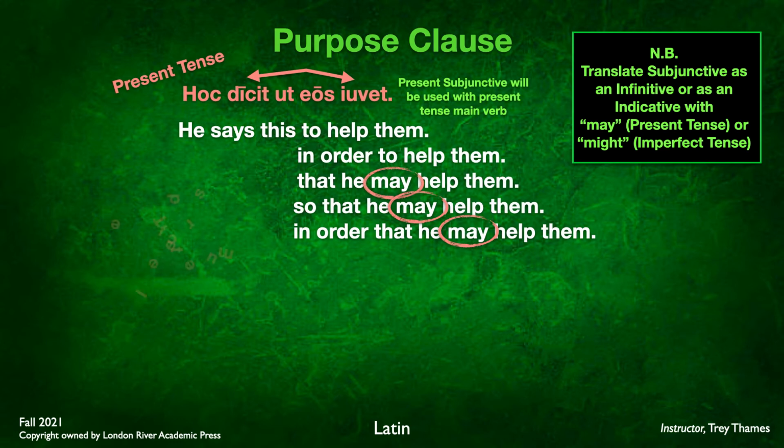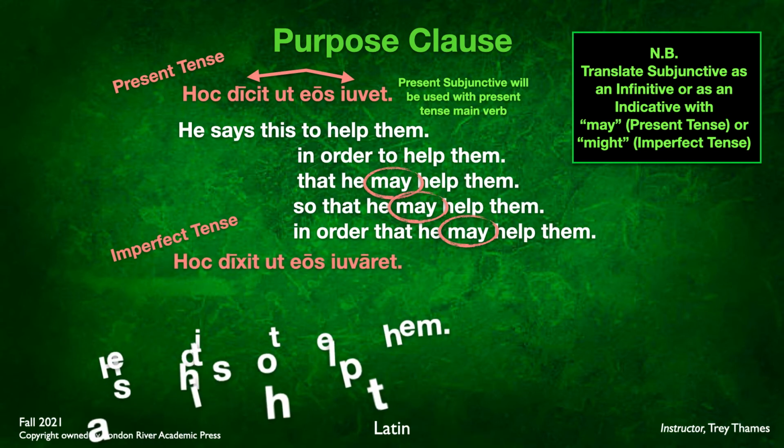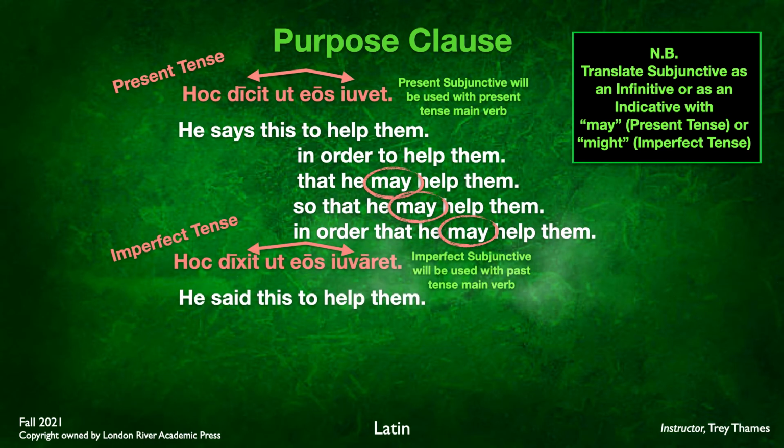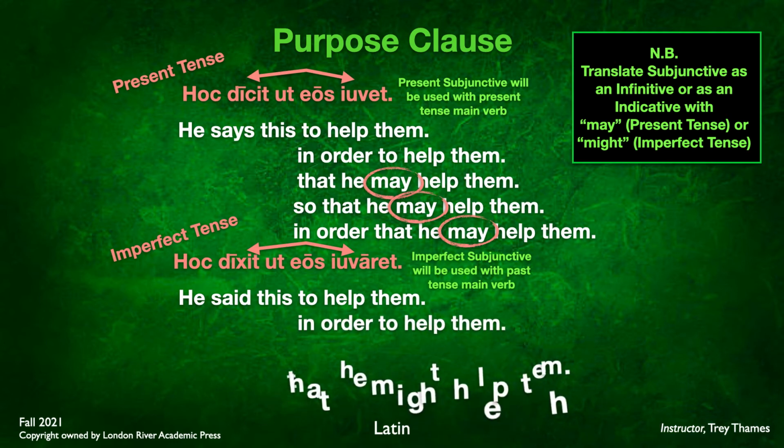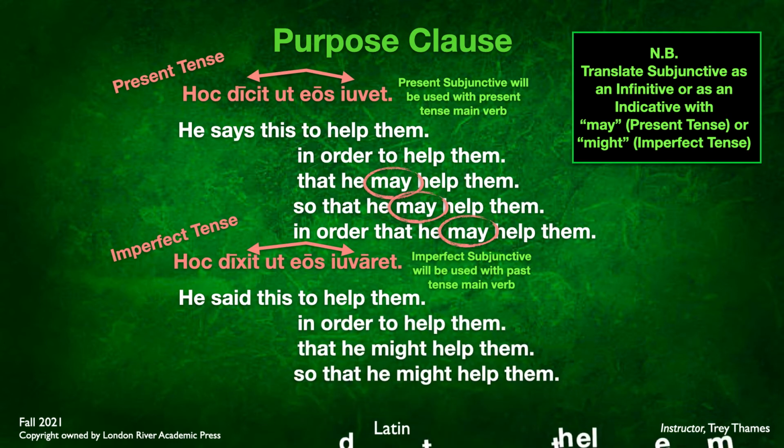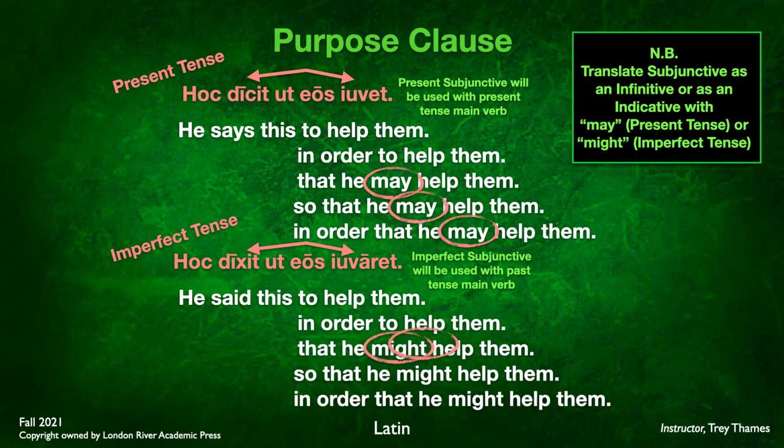Now, in the imperfect tense, we're going to change the main verb and the subjunctive verb to imperfect tense. So we have hoc dixit ut eos iuvaret. He said, dixit, hoc, this, ut, to, iuvaret, help, eos, them. Again, imperfect subjunctive being used with the past tense main verb. Again, possible translations here: in order to help them, that he might help them, so that he might help them, in order that he might help them. Notice the use of might here because the subjunctive is in the imperfect tense.